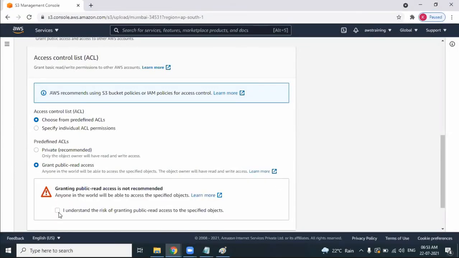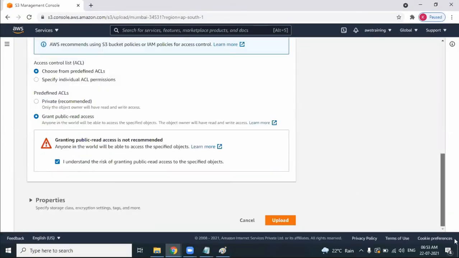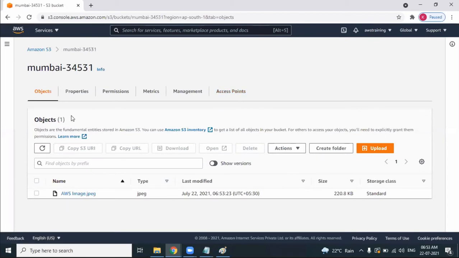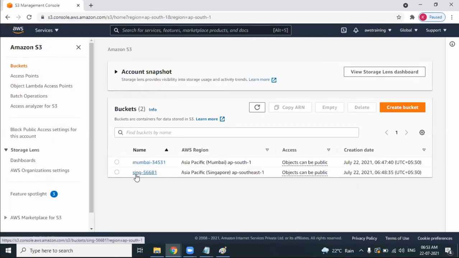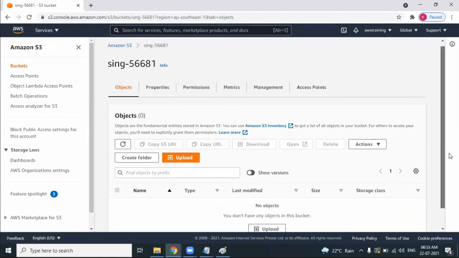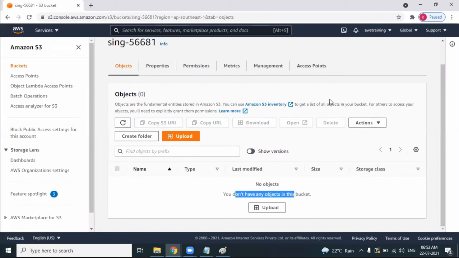It's not mandatory that you need to provide read access, but still I'm providing it. Close. I have uploaded an object in the Mumbai region. So what should happen? The same object should be available in the Singapore region also. Go back to S3, select the destination Singapore bucket. Right now, the object should also be uploaded in the Singapore bucket, but that's not uploaded. It will take some time for the replication to happen. Let's click on refresh.